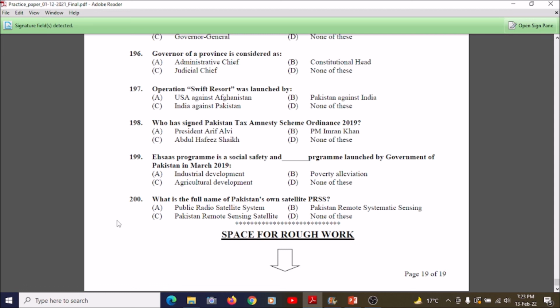Before it, we were using a Chinese satellite on lease. Now, thanks to Allah, Pakistan has made its own satellite, which is option C, Pakistan Remote Sensing Satellite. You have to remember this, students. This is good news and great news for all of us Pakistanis.